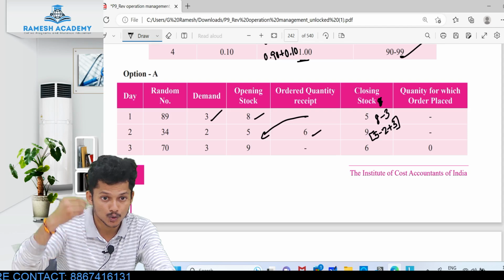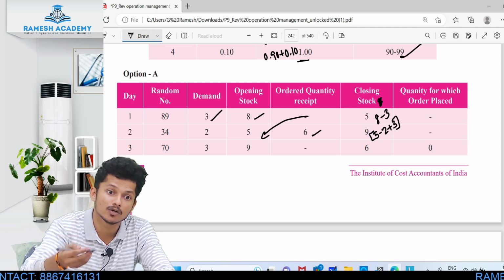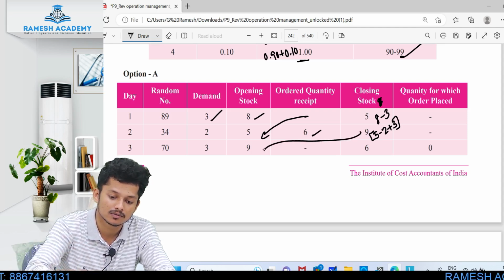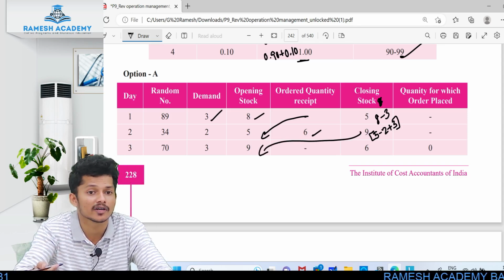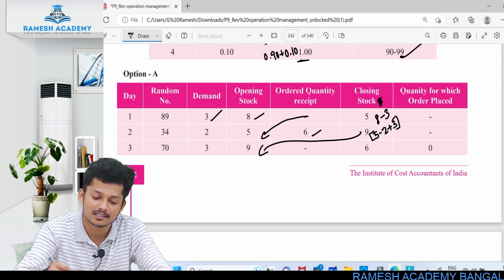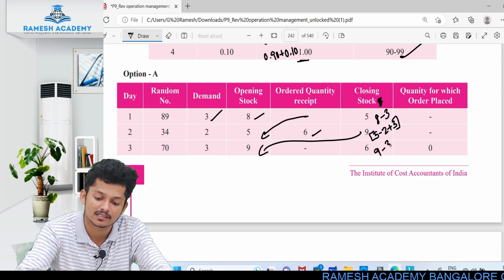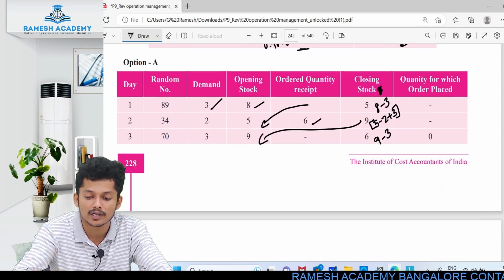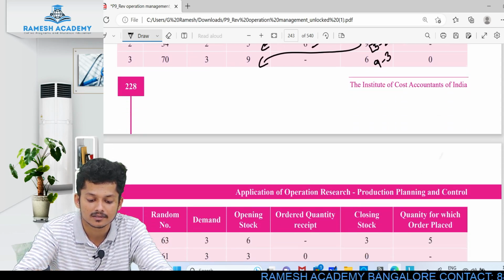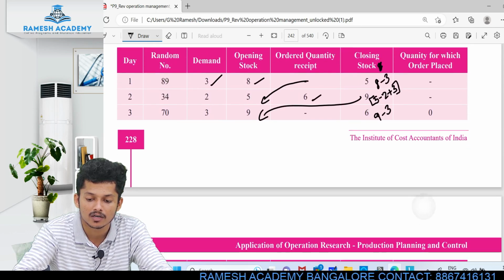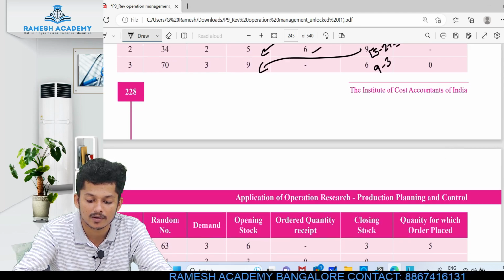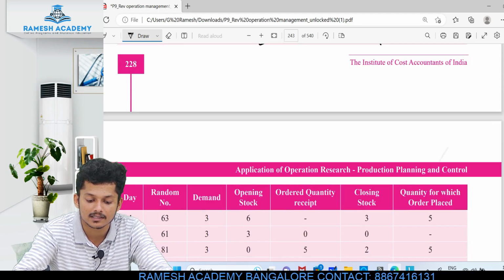Next, today's closing stock will be tomorrow's opening stock. That is 9. And do we order any books? No, we did not order. So 9 minus 3 is 6. Okay. So quantity for which order placed, we did not place any quantity for order. Correct?